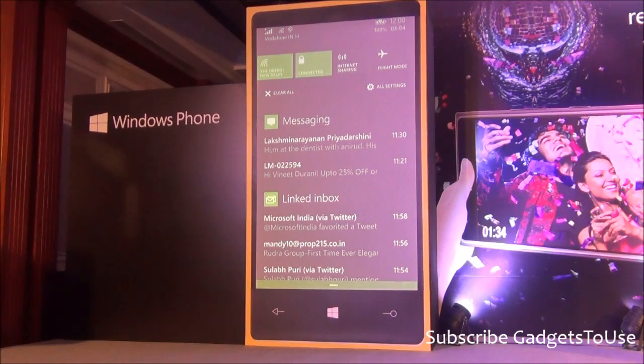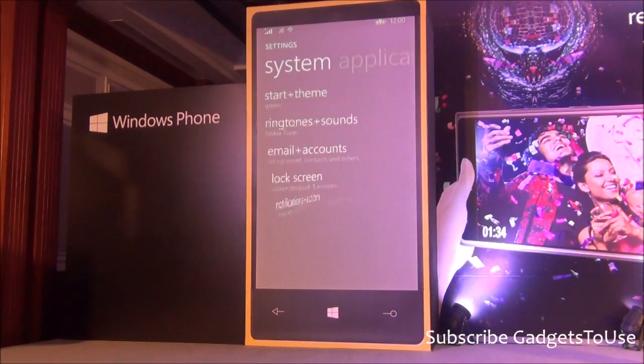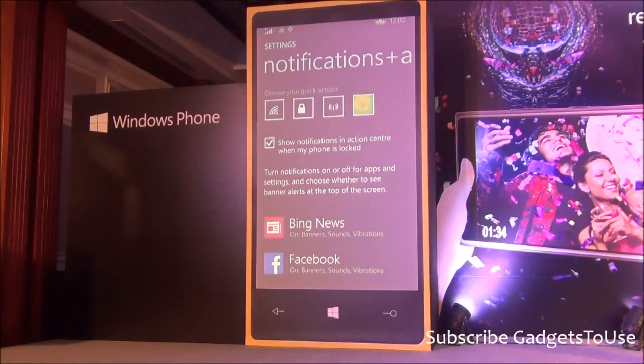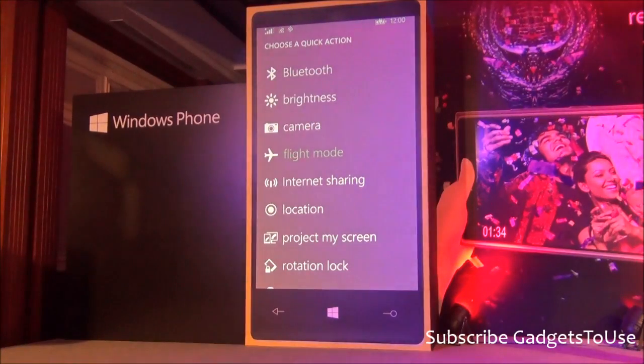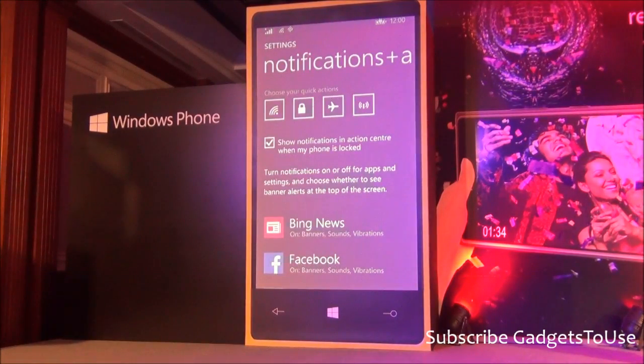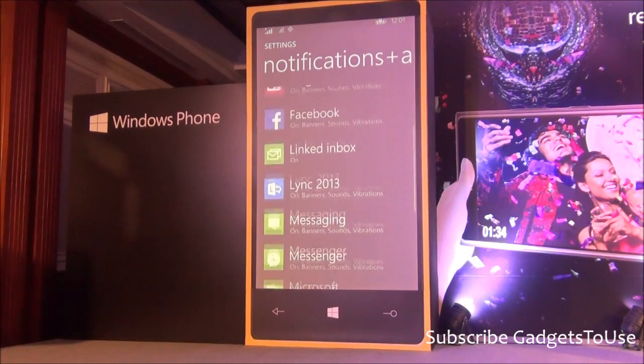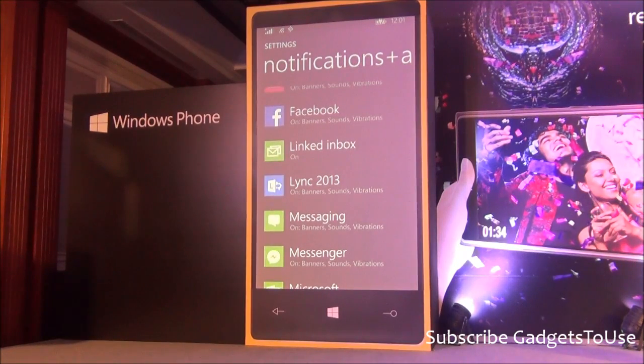And then on top, I have these 4 action buttons that I decided are important to me, but I can obviously change that, and I can go into Notifications and Action Center and change this. If I don't need flight mode, but I travel very frequently, then I need flight mode. Maybe I use internet sharing frequently, and I can just switch to that and decide what action buttons make sense for me. We also further personalize it, because now I have full control over all the third-party and first-party applications that you saw in the notifications there, to decide how my notifications look and feel when they come in.